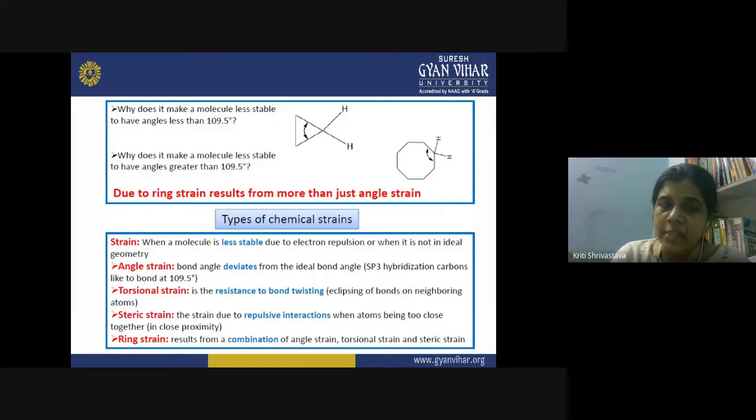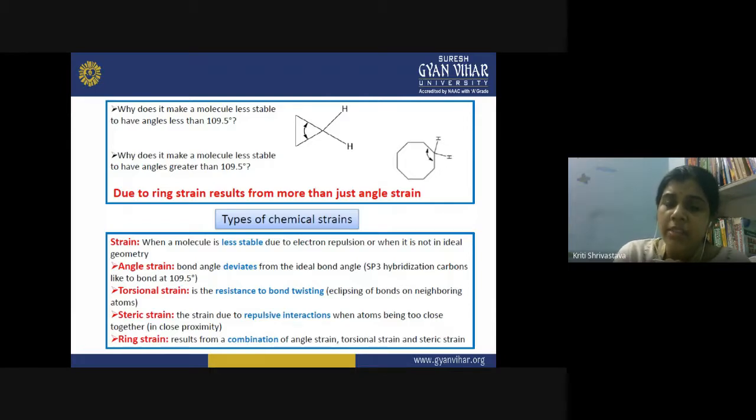So this lesser stability you attribute to the ring strain. In place of the ideal bond angle of 109.5 degrees, the bond angle is now only 60 degrees. In cyclobutane, the bond angle is now only 90 degrees. So this is the deviation from the ideal value, and this is causing strain inside the cyclic compound. So this is the angle strain, but also ring strain exists here.